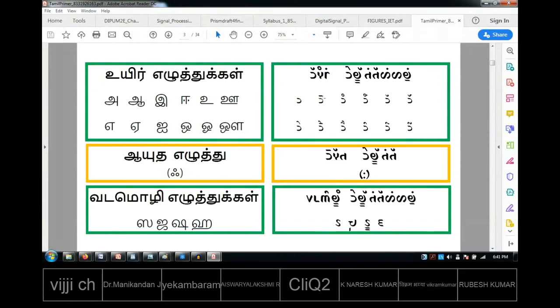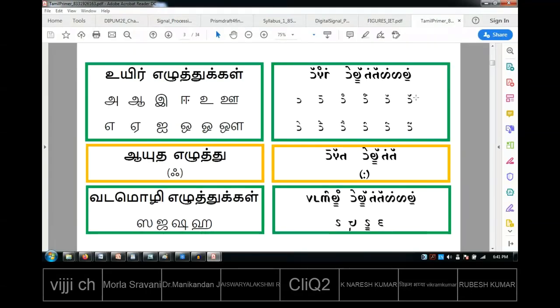Suppose when I say A, you have to put a dash. When I say E, you are putting a dash. You see here, there is a zero, that is E. When I put a zero plus a small dash, it is becoming E. Similarly, when I say oo, I am putting a U shape, but when I say oo, you can see there is some small dash here.